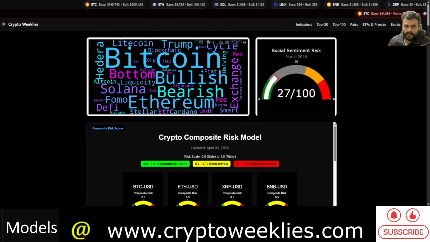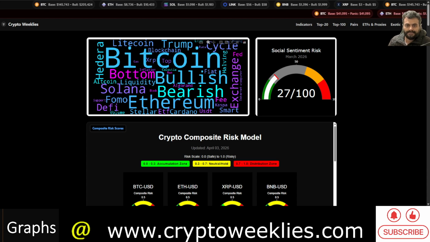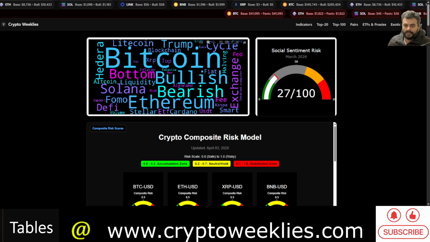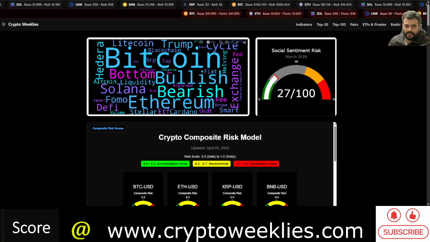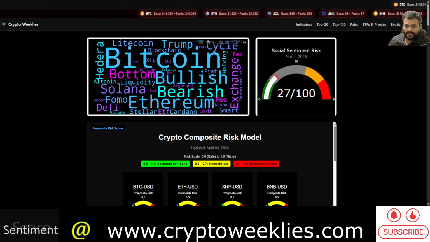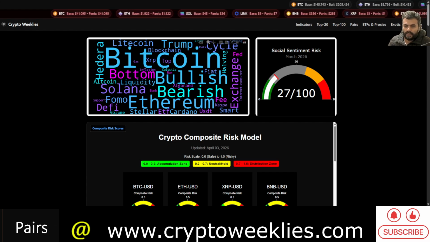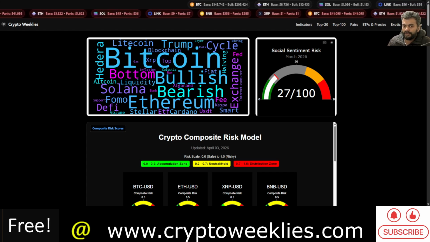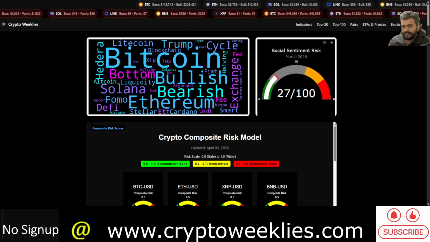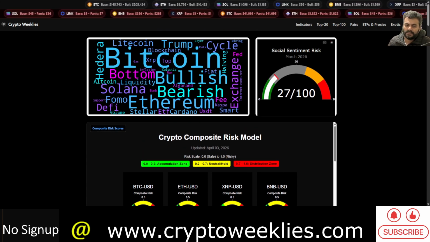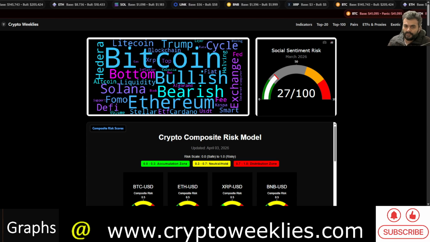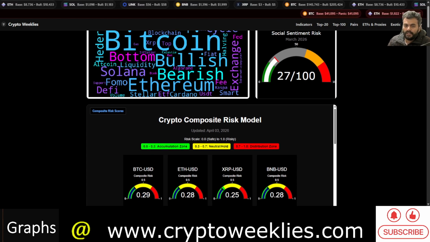The Bitcoin narrative is still popular. Other altcoins, not that much. Only the top cryptos such as Bitcoin, ETH, Sol, Cardano, Hedera, and Litecoin, and so on are garnering significant attention. This overall social sentiment risk as of March 2026, as of last complete month, is 27. That means the price action in terms of the social sentiment, both of them are coming at an equal risk.